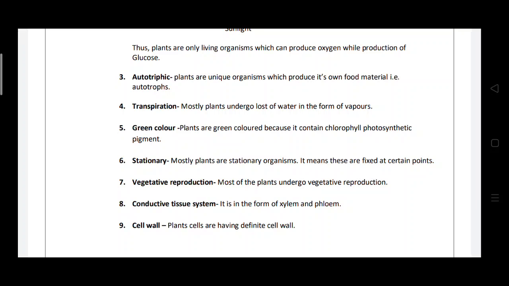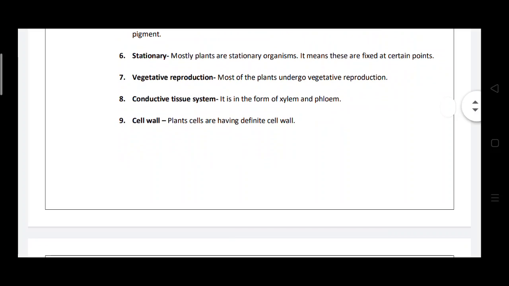Then the next character is the conductive tissue system. Conductive means the transportation of water as well as food material. In the form of xylem and phloem, these two systems are present in plants. They can conduct water as well as food particles. Then the cell wall. Plants have a definite cell wall, and it protects as well as gives shape to the cells. So these are some important characters of plants.